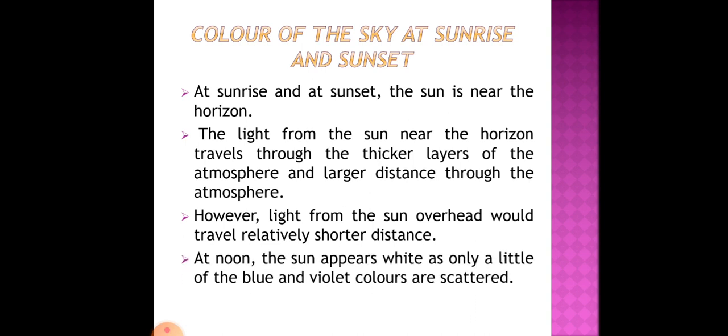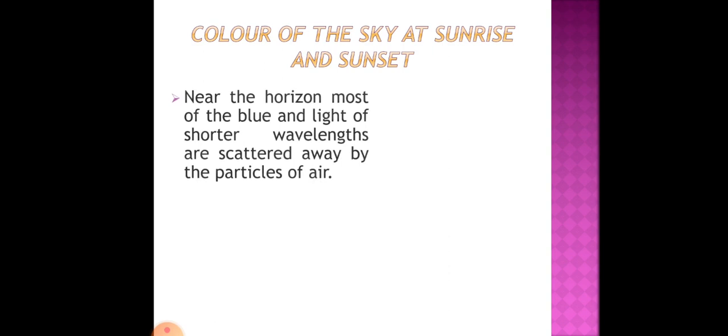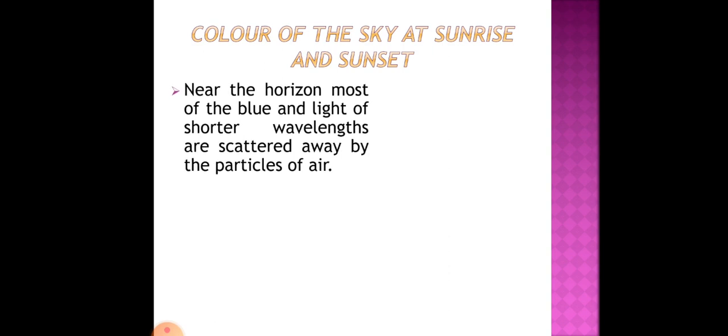At noon, the sun appears white, as only a little of the blue and violet colors are scattered. So at noon, since the light has to travel a shorter distance, only a little blue and violet is scattered. For this reason, the sun appears white to us. But near the horizon, most of the blue light and light of shorter wavelengths are scattered away by the particles of air.